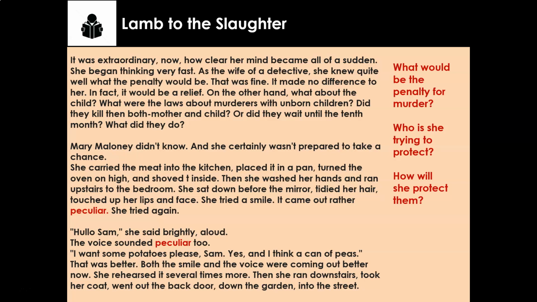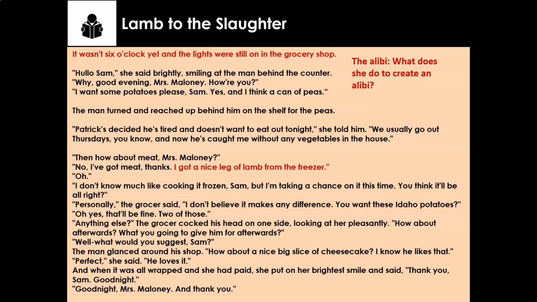And then she has this lovely moment in front of the mirror where she rehearses a conversation with somebody, a gentleman called Sam that she's buying potatoes from. Now, if you're going to get away with murder, what do you need? You need an alibi. An alibi is the excuse, the explanation for where you were when a murder takes place. So we're going to just look at her alibi, and then that's us for today. And then tomorrow we're going to look at when the police turn up, whether she gets away with murder.